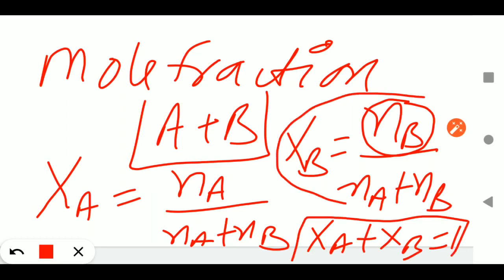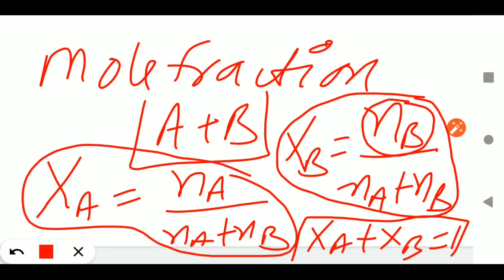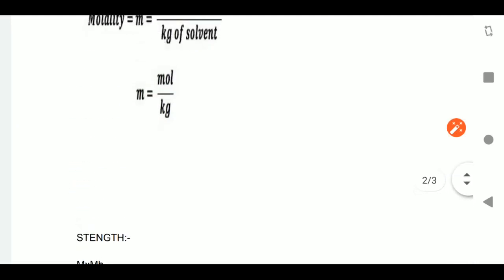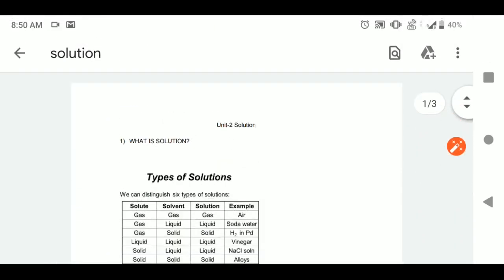So here 2 formulas are there. Mole fraction of solvent will be the moles of solvent divided by moles of solute plus solvent. Mole fraction of solute means moles of solute divided by moles of solvent plus solute, that is of solution. So this is a very, very important formula. Next time we will discuss one more topic, that is solubility of gases. I hope you understand this topic carefully and watch this video again and again. If you have any doubt, you can write in the comment box. I will give the answer in the next video. Thank you.